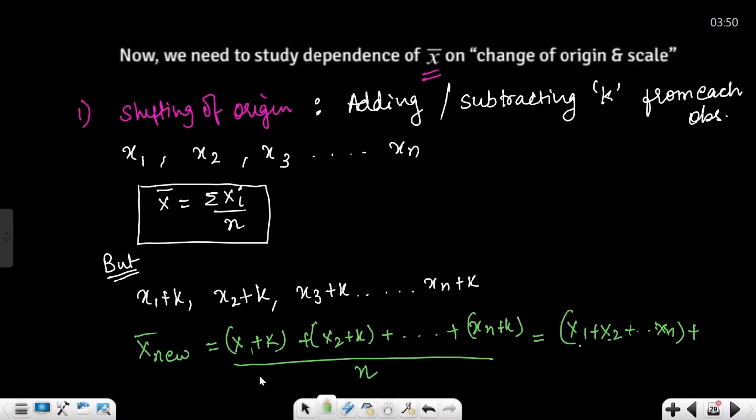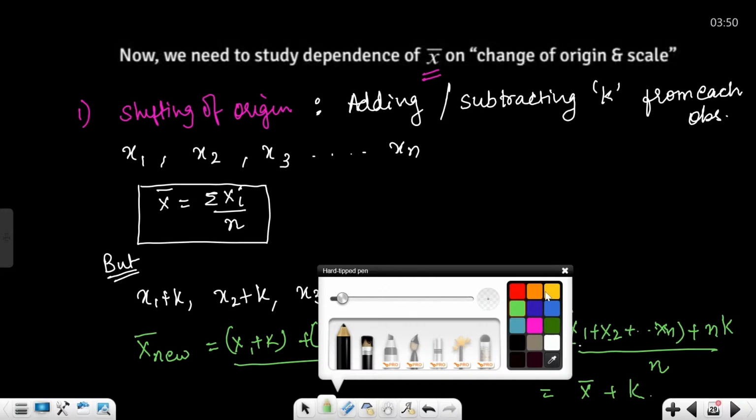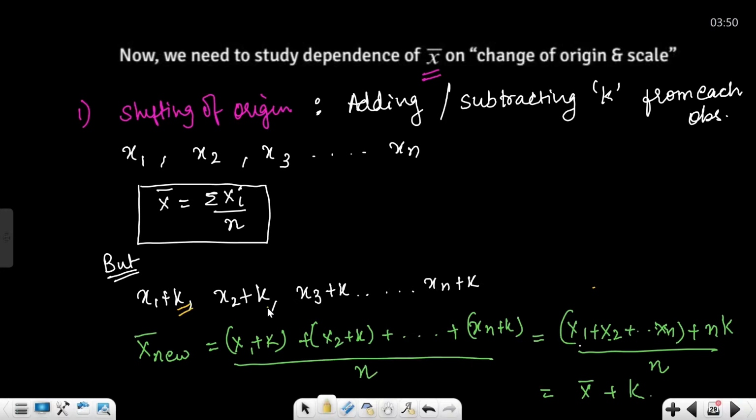The number of observations equals the number of k. As many observations, as many k. So nk upon n, and now this thing will become x bar plus n upon n cancels, plus k. So if you have added k to every observation, your new mean will also have k added.